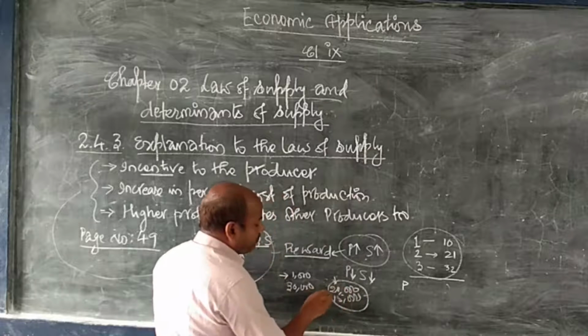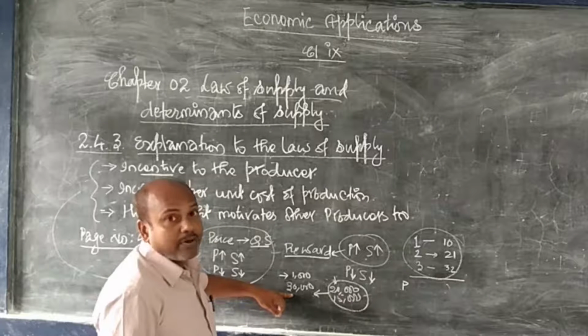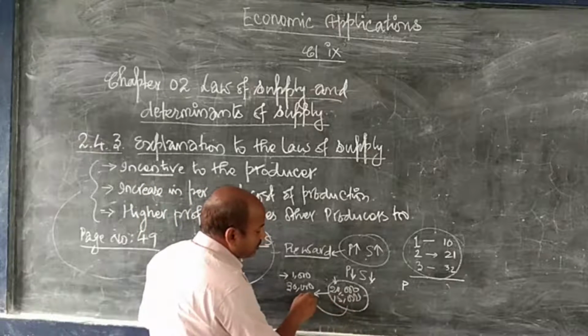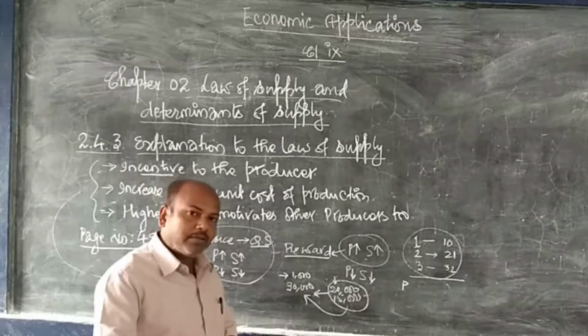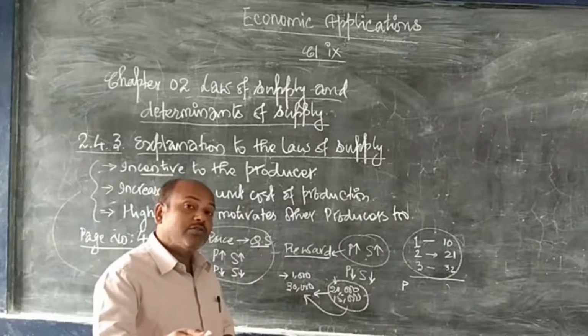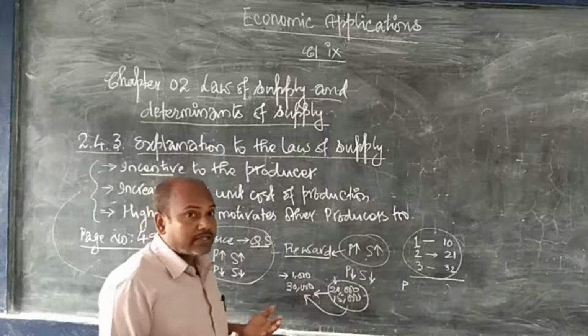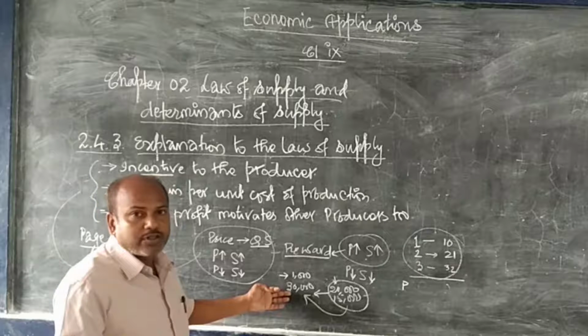When they observe that I am doing good, or my profit in my business is good, they would also divert their production to the same commodity which I am producing. They will stop their production and start producing those products which I am producing and earning more and more. So higher profit motivates other producers also to produce.